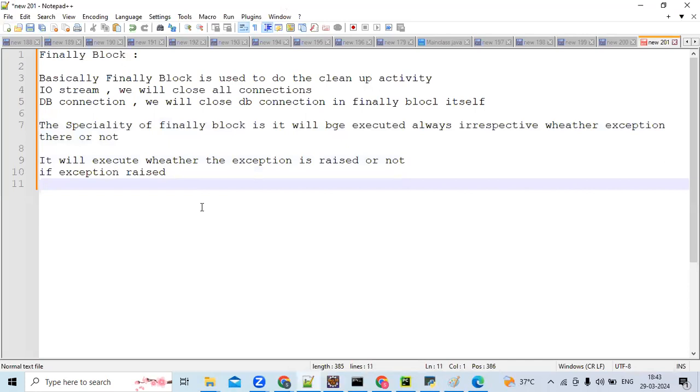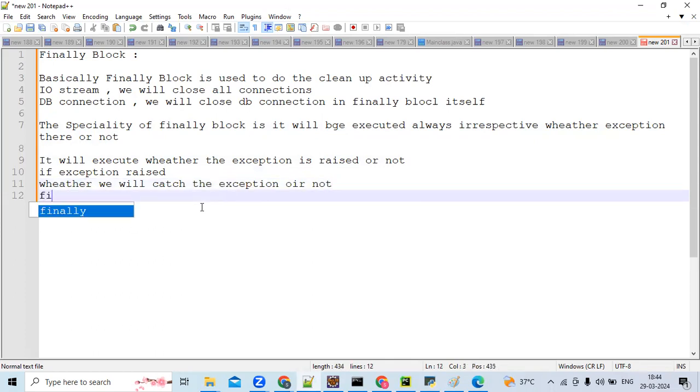Whether we catch that exception or not, the finally block will be executed. So what did you understand, Sumant? The finally block will be executed in all the cases.